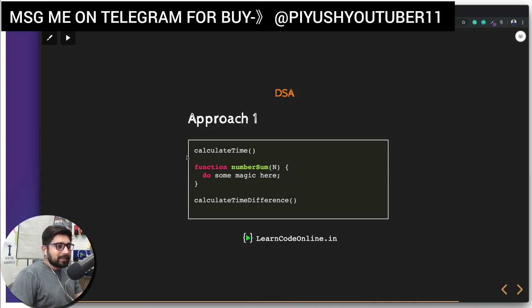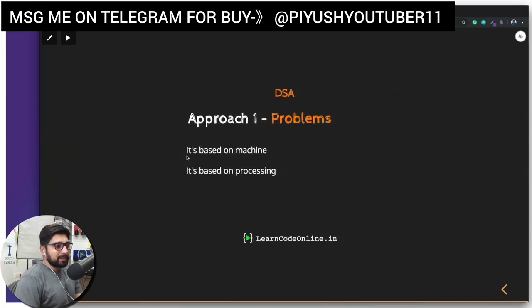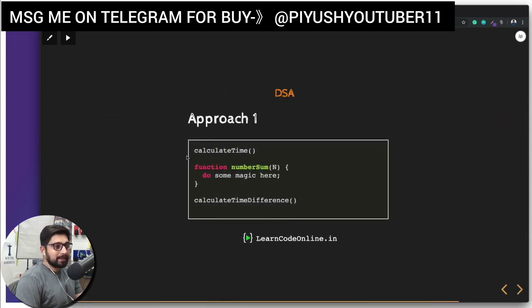Let's talk about what can go wrong in this approach. Although, yes, this is a way to find out the performance of the code, there are some issues with it. First and foremost, this approach is highly based on the machine. That means what kind of processor you are using, i3, i5, i7, or anything like that. When we calculate the time and the function runs here, obviously the faster machine is going to give a faster time and we'll say that this code is faster, but the slower machine will give us a slower time. So we don't have a quantifiable thing that we can say is the standard that we can follow.